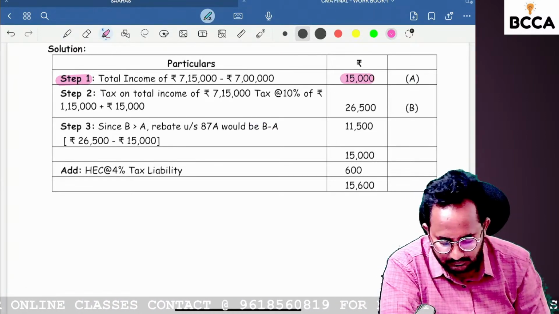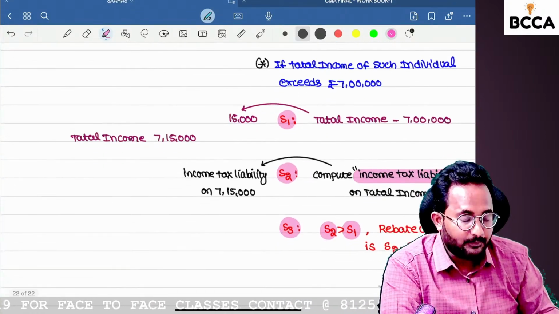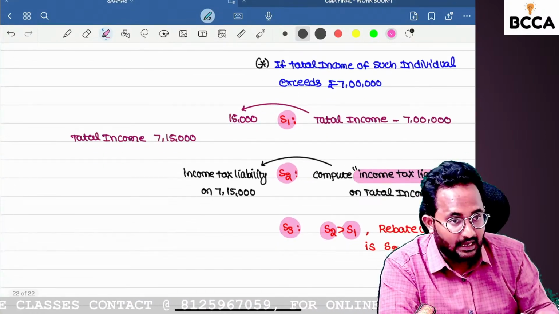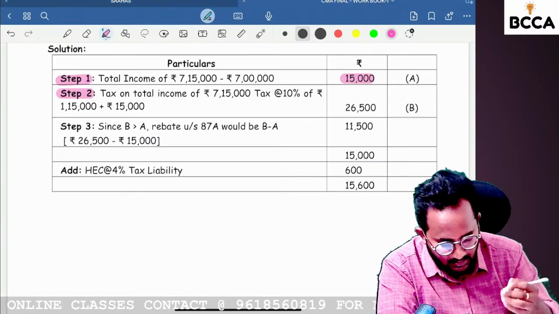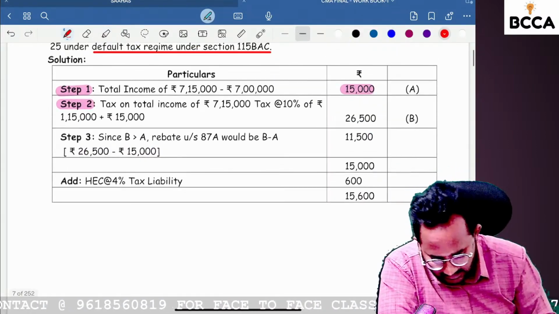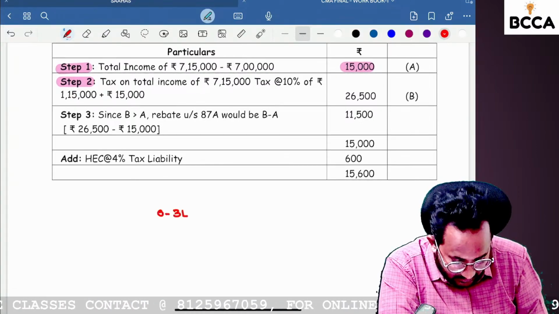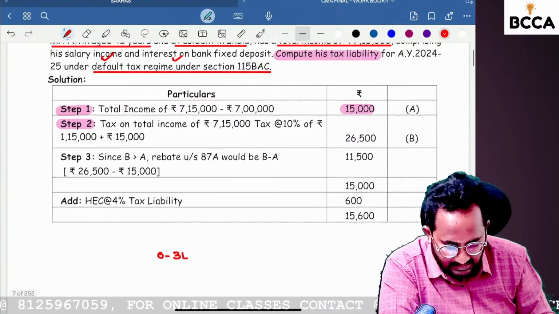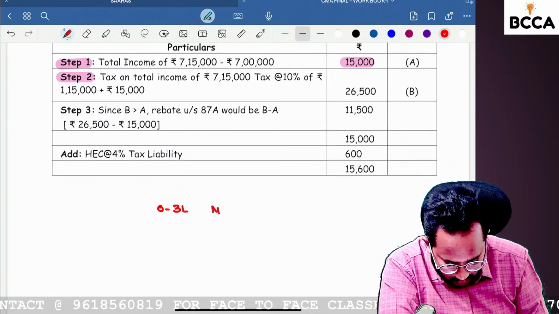Total income minus 7 lakh is what? 15,000. Step 2: compute income tax liability on total income. What is the total income in our example? 7 lakh 15,000. Please take the calculator and calculate the tax on 7 lakh 15,000. So 0 to 3 lakh. Why are we following 3 lakh here? In the optional tax rate, the basic exemption limit is 3 lakh.